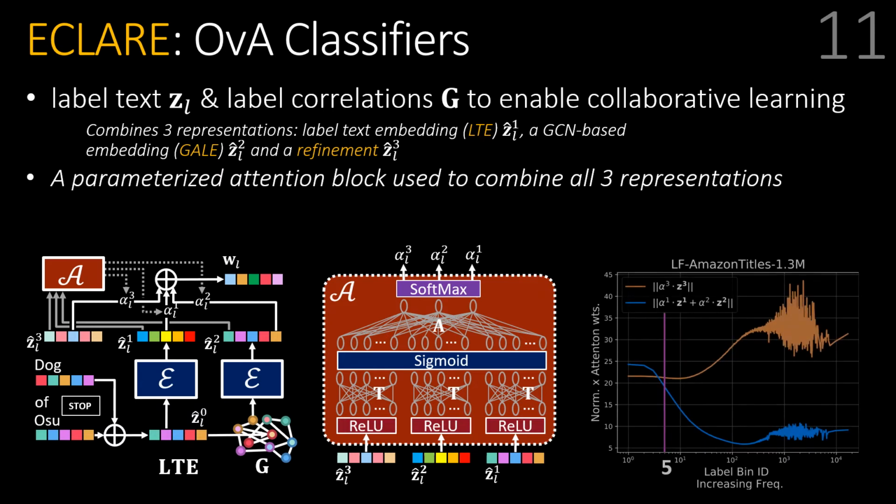Empirically, it was observed that for tail labels, graph components have more weightage than the traditional classifier, and vice versa for head labels. This showed that tail labels' paucity of training data can be ameliorated using ECLARE's collaborative learning-based classifier. Furthermore, at the time of prediction, we need to compute this attention weight only once, and therefore we can pre-compute them to reduce prediction complexity, which allowed it to scale to millions of labels at the time of prediction.